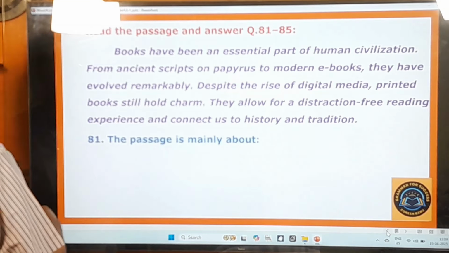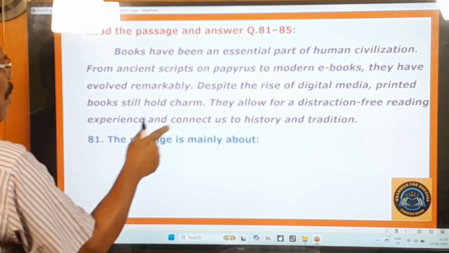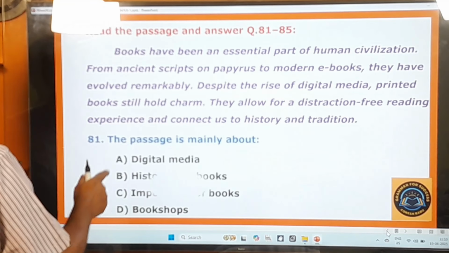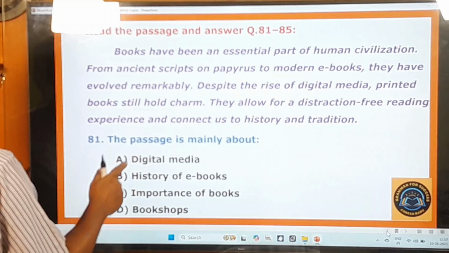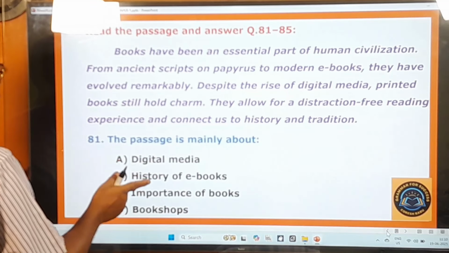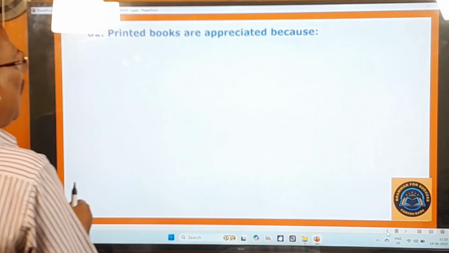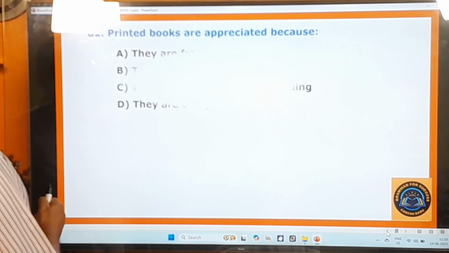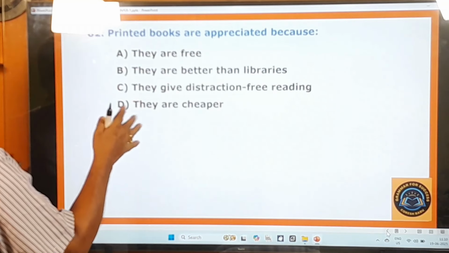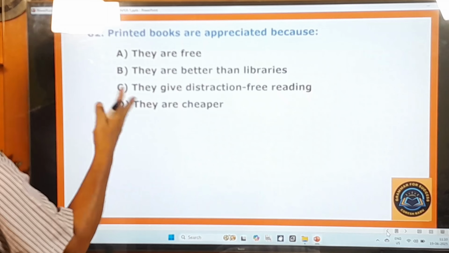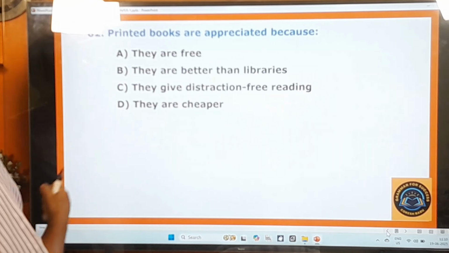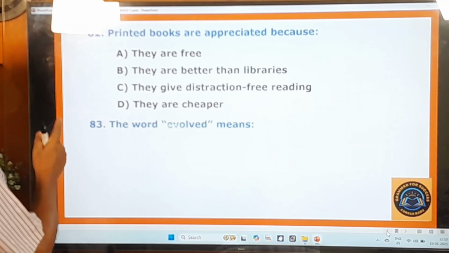81st question. The passage is mainly about what? Digital media, history of ebooks, importance of books, bookshops. 82nd question. Printed books are appreciated because they are free, they are better than libraries, they give distraction-free reading, they are cheaper. 83rd question.